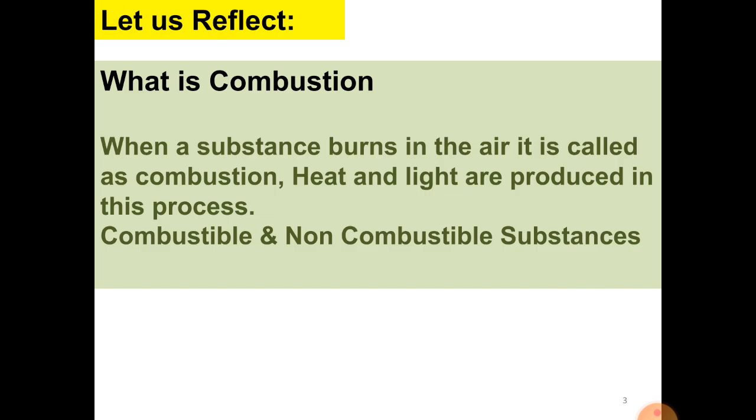Let's reflect once again. When a substance burns in the air, it is called combustion. Heat and light are produced in this process. Combustible substances are those substances which undergo combustion. Examples we have already taken: cow dung, wood, charcoal, coal, petroleum, kerosene, diesel. And non-combustible substances are those which do not catch fire easily.